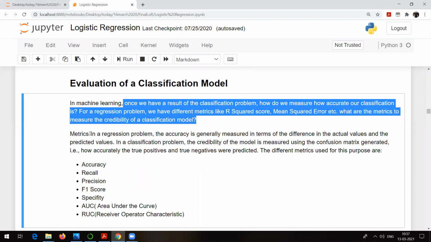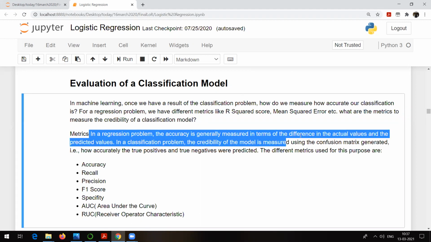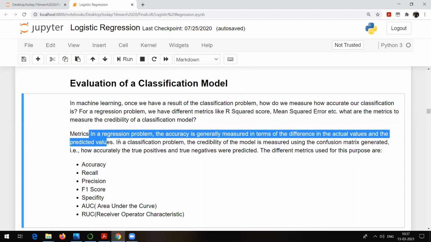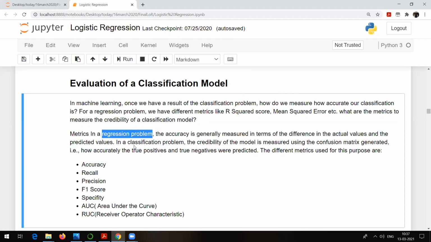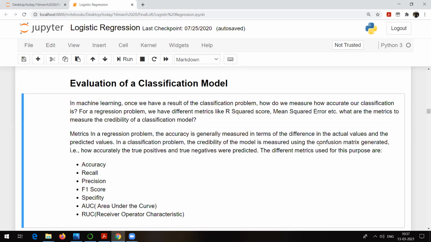In a regression problem, the accuracy is generally measured in terms of the difference between the actual values and the predicted values. That's what happens in case of regression or prediction types of problems. But in a classification problem, the credibility of the model is measured using the confusion matrix generated. So our target is to understand what this is now.